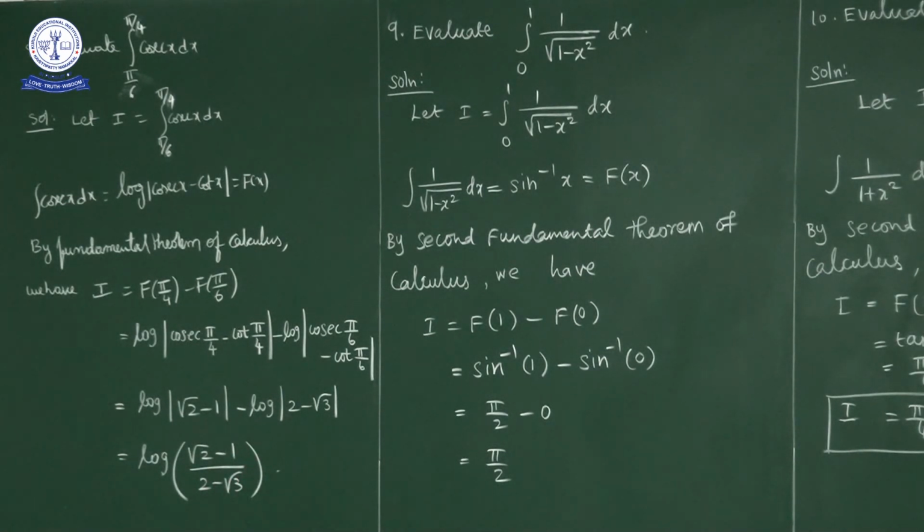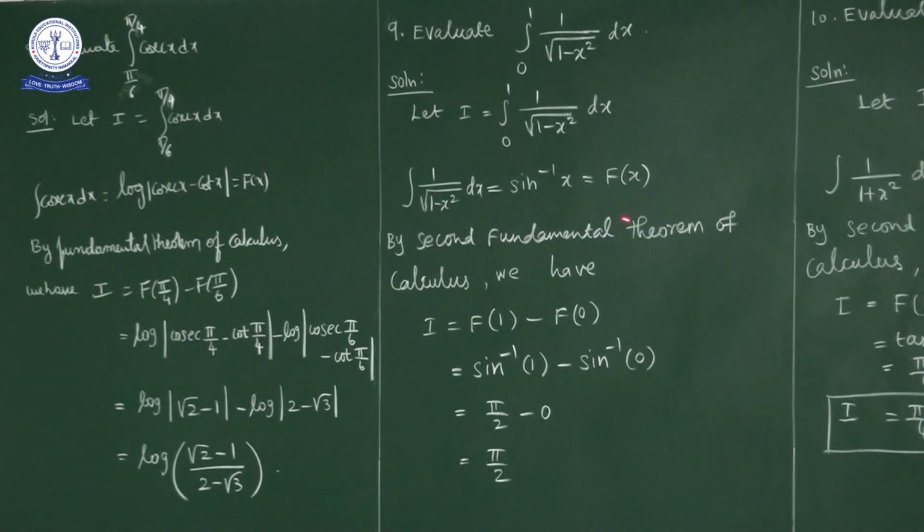Next question. Evaluate integral 0 to 1 of 1 upon square root of 1 minus x square dx. Here lower limit is 0, upper limit is 1. Let I equal integral 0 to 1 of 1 upon square root of 1 minus x square dx. First of all, the antiderivative of 1 upon square root of 1 minus x square is sin inverse x, that is capital F of x is sin inverse x.